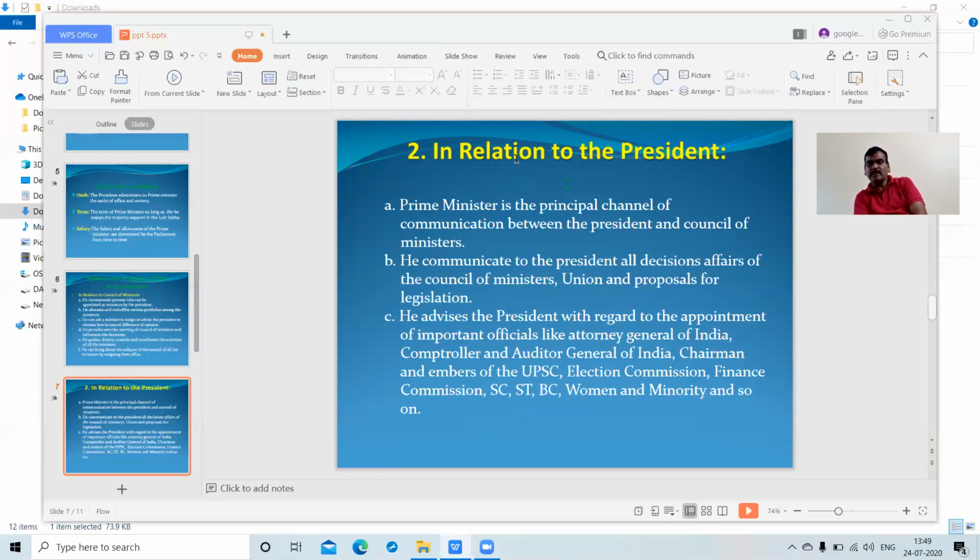Normally appointments are made by the President of India, but with the aid and advice of the Prime Minister.